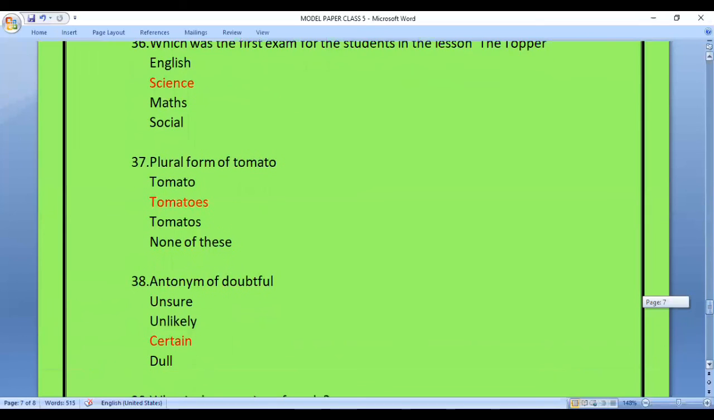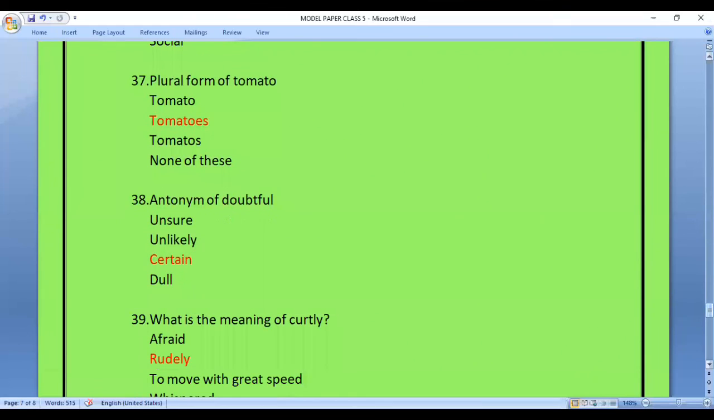Question 38. Antonym of doubtful. In this question, we have been asked to find the word which means opposite in meaning to the word doubtful. Options are unsure, unlikely, certain, dull. The answer is certain.